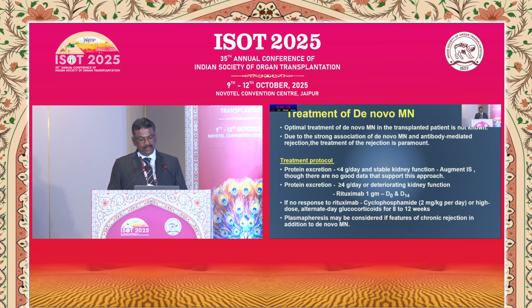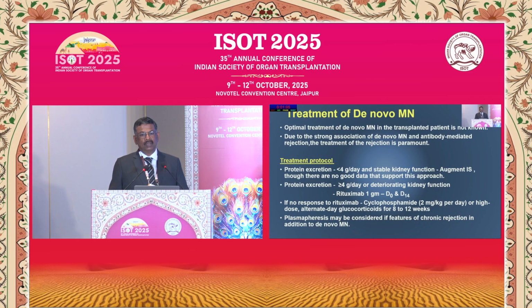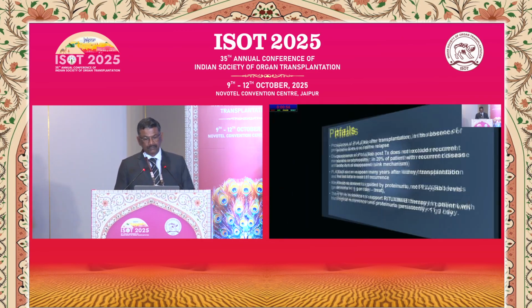But if the patient has protein excretion of more than 4 gram or has deteriorating kidney function, rituximab can be given in a dose of 1 gram at day 0 and day 14. If again there is no response, cyclophosphamide or high-dose alternate day steroids can be given for 8 to 12 weeks. And if the patient has chronic rejection along with de novo membranous, plasmapheresis may be considered but has a dubious role.